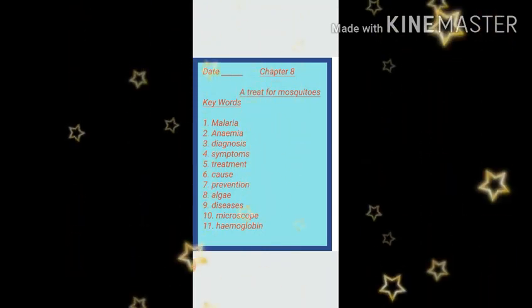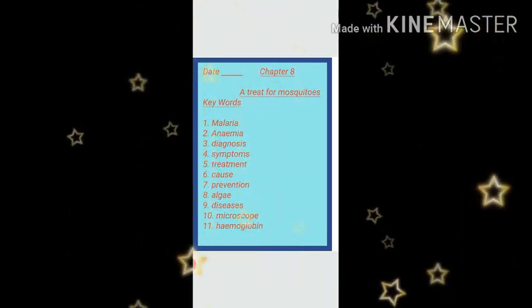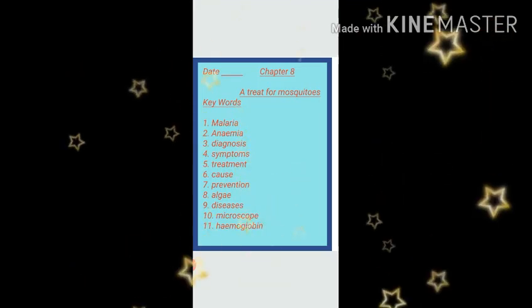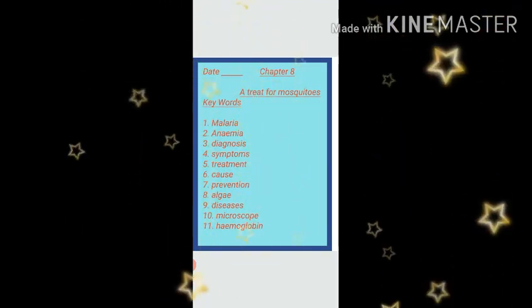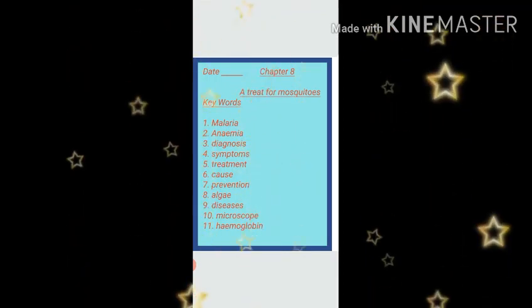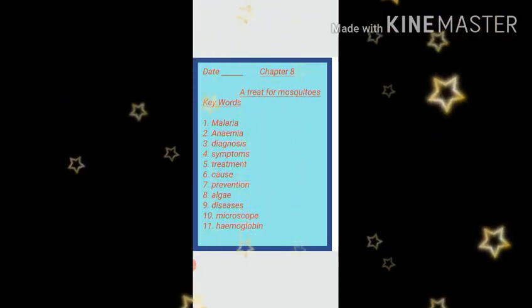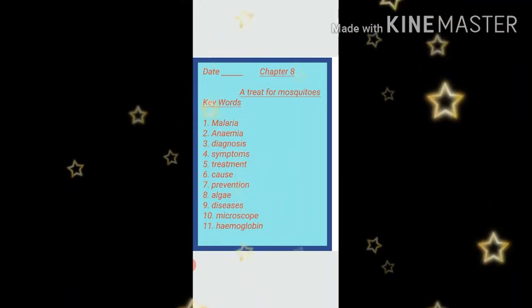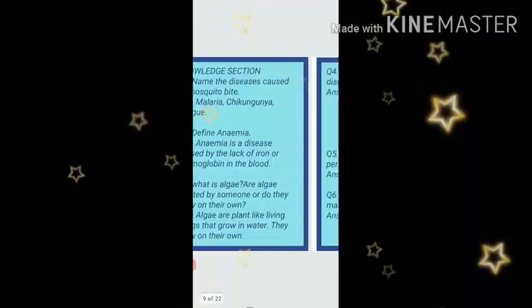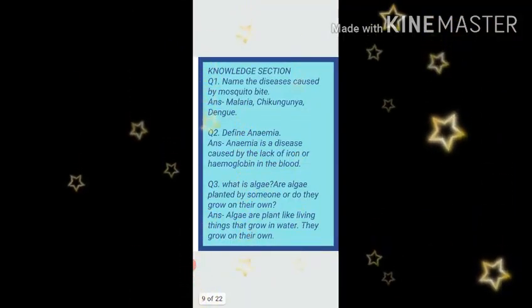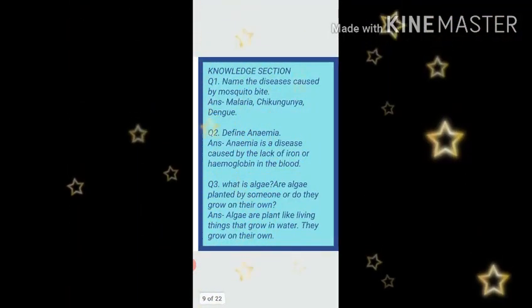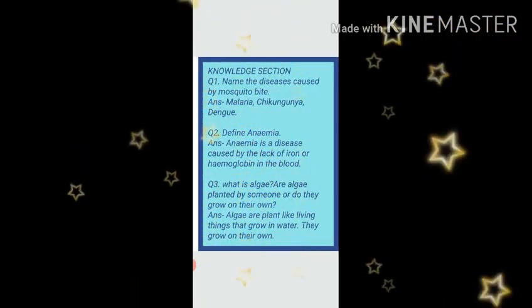Number 5, treatment. Number 6, cause. Number 7, prevention. Number 8, algae. Number 9, diseases. Number 10, microscope. Number 11, hemoglobin. After these keywords, you will start writing question answers of knowledge section. Dear kids, you will give the heading knowledge section.